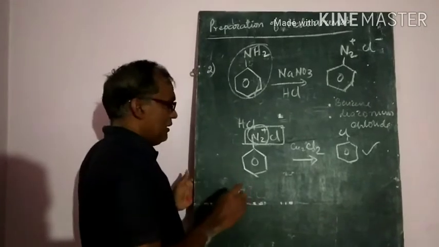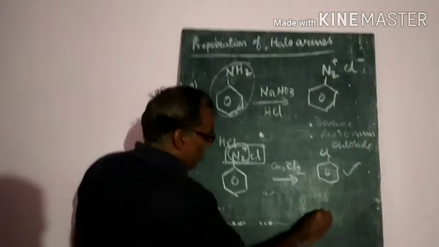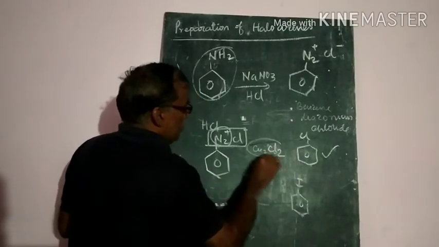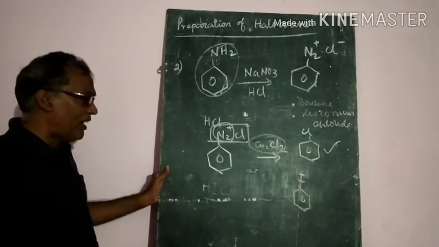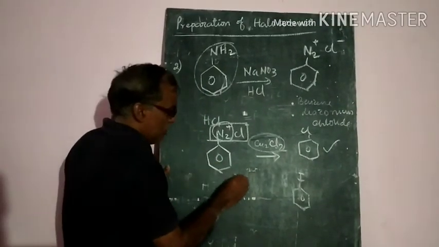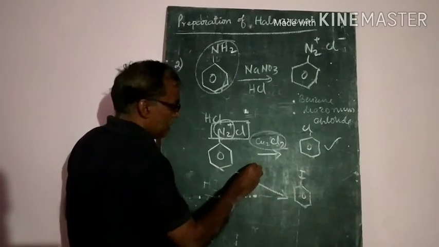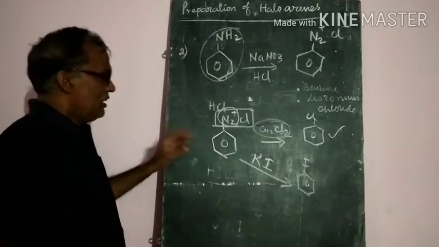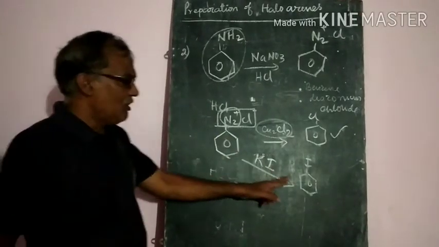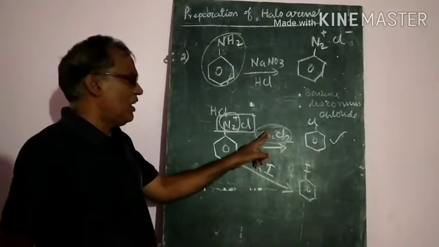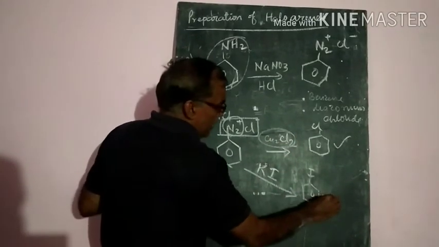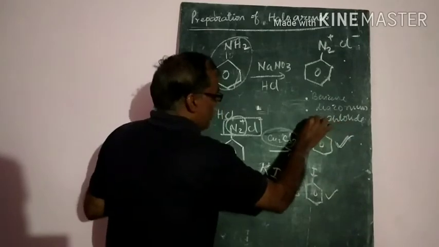But to get the iodobenzene, this is not required. That means using CuCl is not required. From the benzene diazonium chloride, if you treat with potassium iodide, just by shaking with potassium iodide, you will get the iodobenzene. So the CuCl is not required. Like this, we can prepare the iodobenzene, chlorobenzene or bromobenzene.